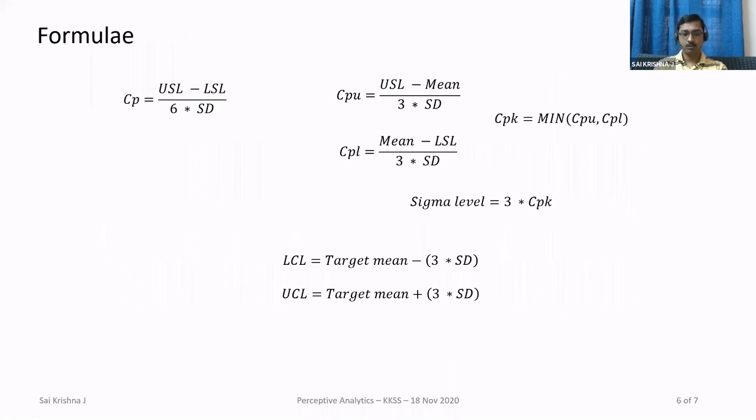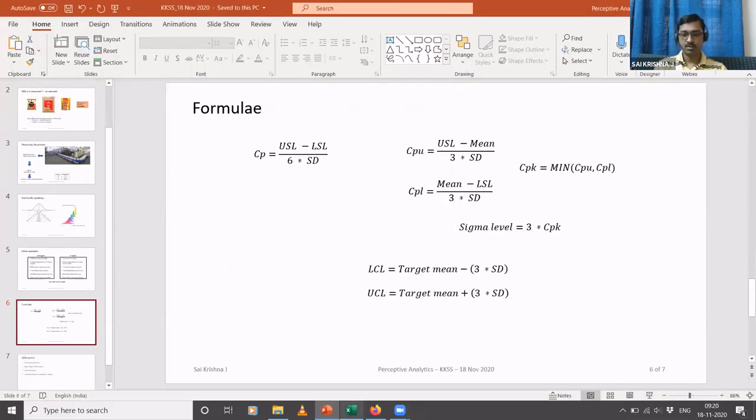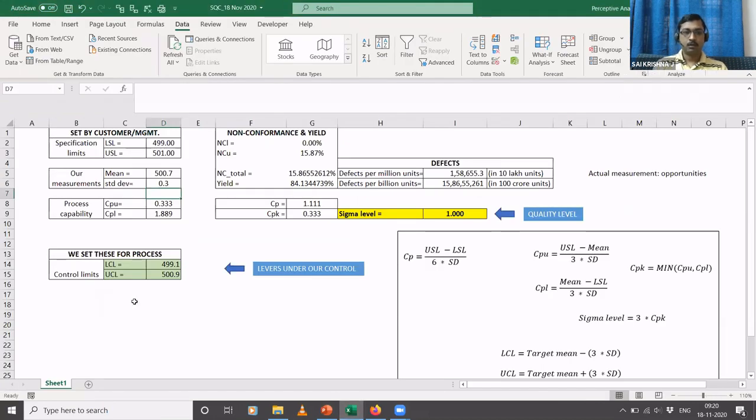Maybe before I go into the formula, I'll show you this Excel file. I'll come back to that same example. Assuming that you're manufacturing salt or atta or whatever, and let's say you're manufacturing 500 gram packets. You have something called LSL and USL. These are what we call specification limits. LSL is the lower specification limit, USL is the upper specification limit. These will typically be set by your customer or your company management.